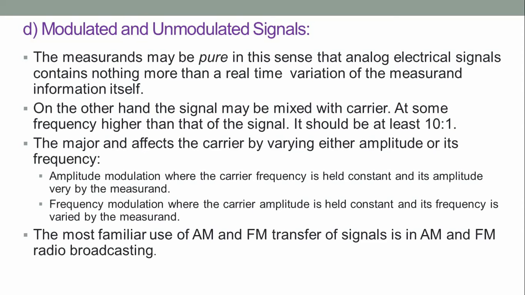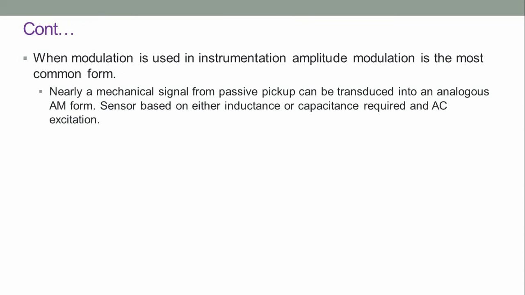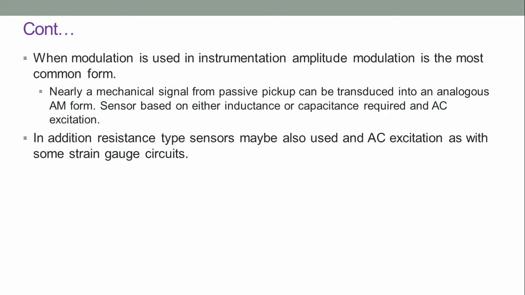The most familiar use of AM and FM transfer of signals is in AM and FM radio broadcasting. When modulation is used in instrumentation, amplitude modulation is the most common form. Nearly any mechanical signal from a passive pickup can be transduced into an analogous AM form. Sensors based on inductance or capacitance require an AC excitation. In addition, resistance type sensors may also use AC excitation, as with some strain gauge circuits.